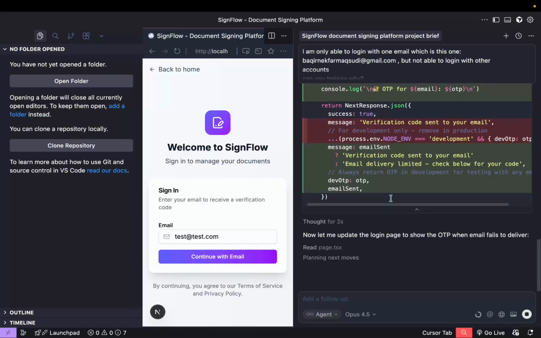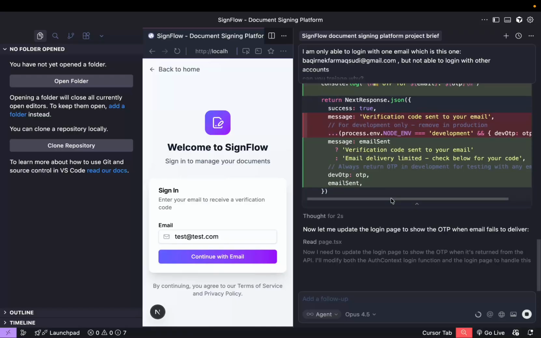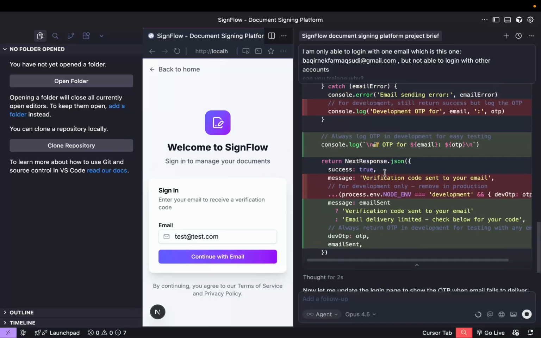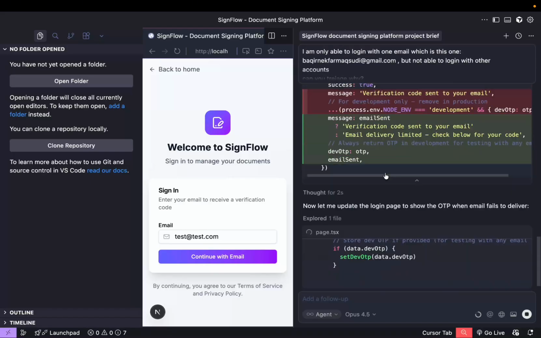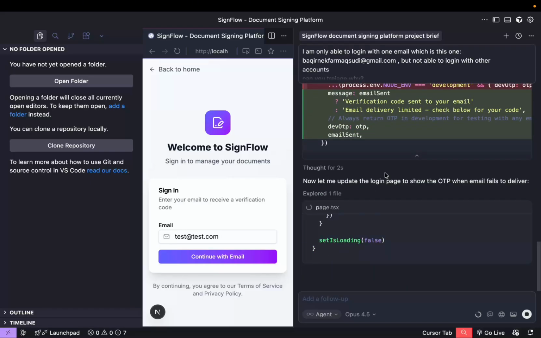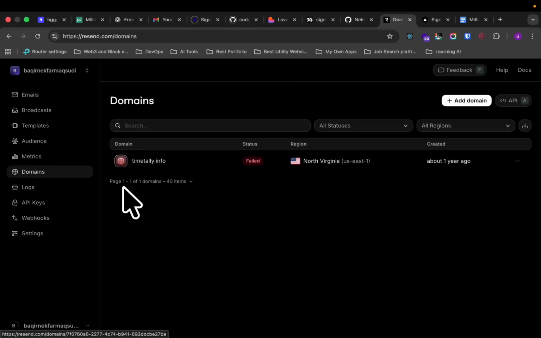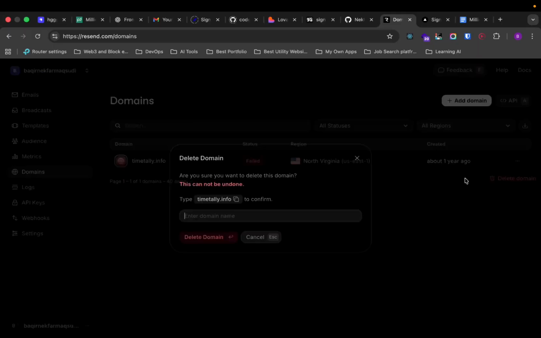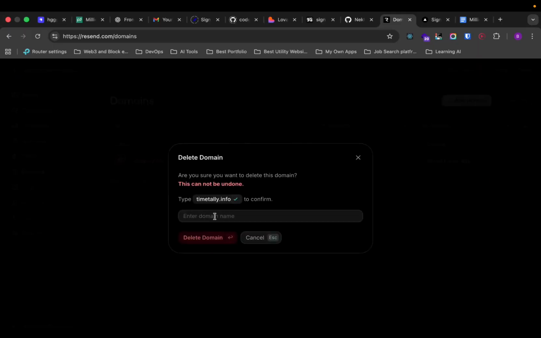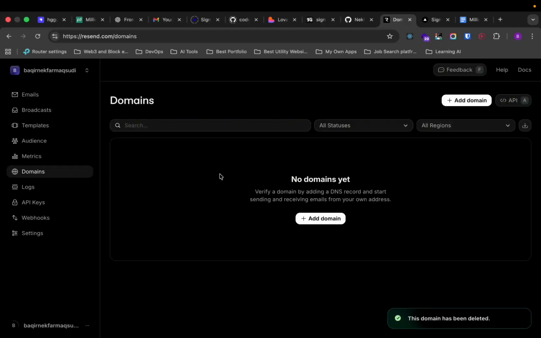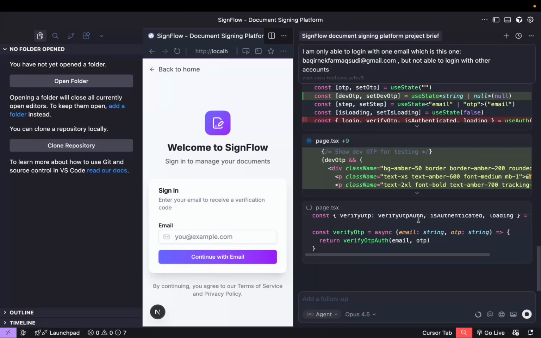Yeah, so right now, the reason it didn't work is the limitation for Resend, and it's okay. We can grow it further. You can use this thing, and then you can get a subscription for that, and then add your own domain to this. Right now we added this domain, but it's been a long time since we stopped using it. So I'm going to delete that domain, and we're going to add a new domain. Right now we don't have it, to be honest, so it should be fine.